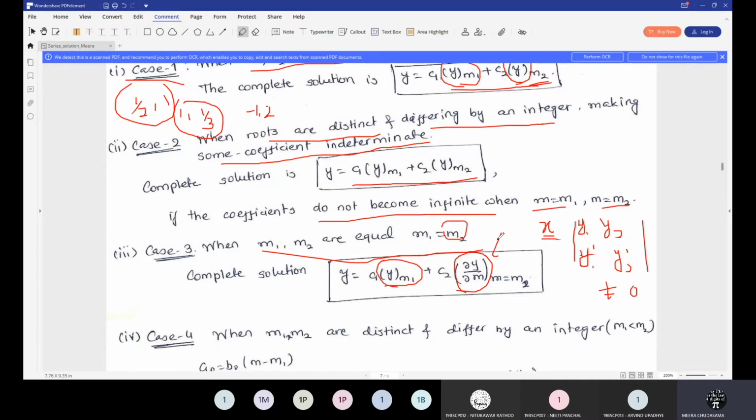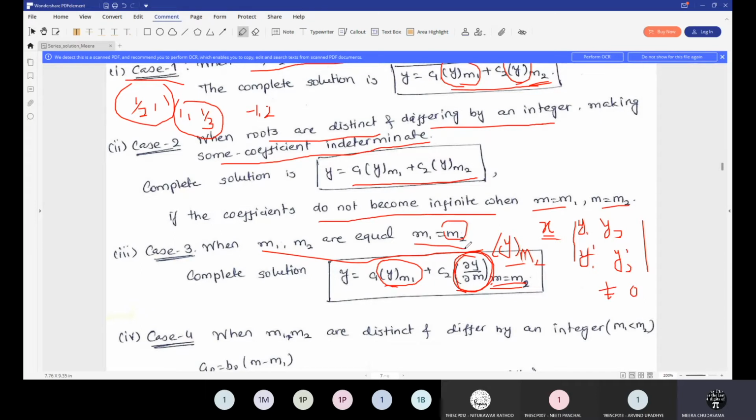So if I consider y at m2 here, it will give me the same solution, differing only by a constant quantity. So ultimately you will have only one linearly independent solution. To make it linearly independent, we will consider the partial derivative of y with respect to m at m equal to m2, so that both of these become linearly independent.